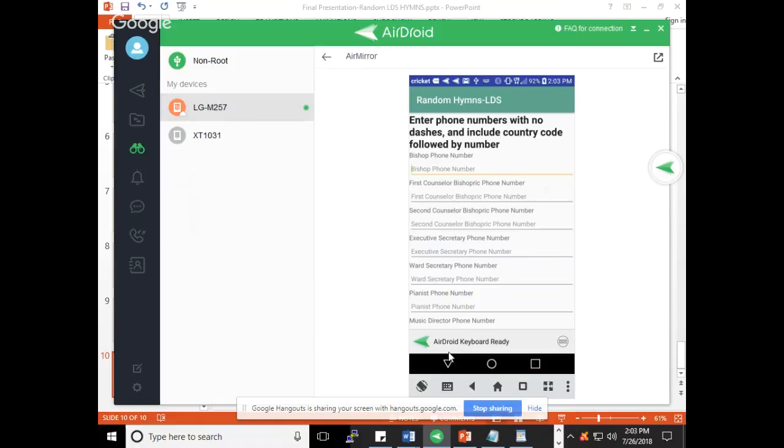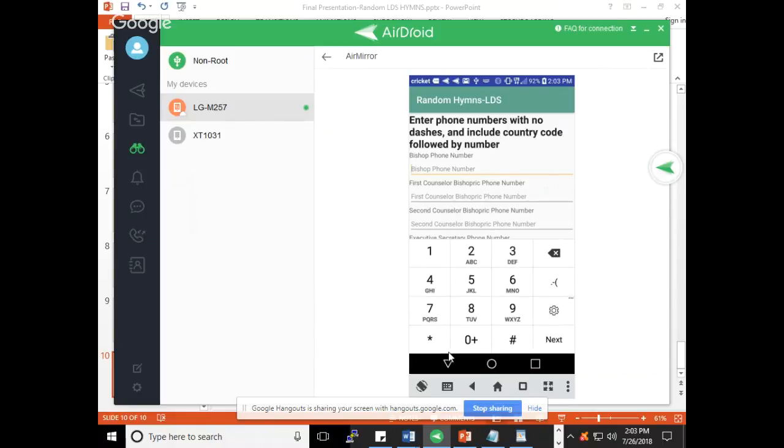Click on the AirDroid. It's a little slow sometimes to bring up that keyboard. There you go. Okay. So I'm going to set up one quick number. That's my Google Voice number. And I can put all the other ones, but I'm not going to do it for this demo. So I scroll down and save that information.